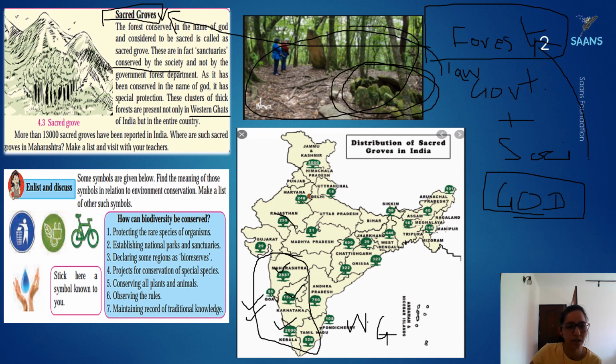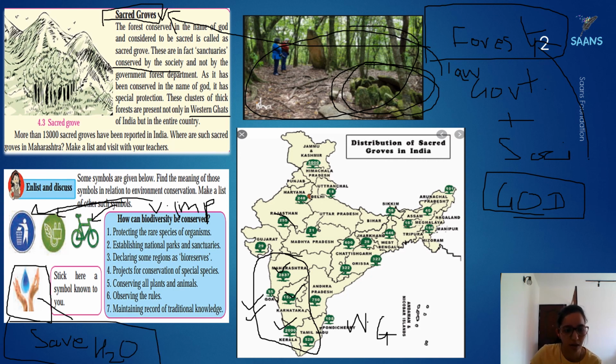Now, coming to these symbols, they are very important. They come for your direct questions like, what does this symbol tell you? You have to look for some more symbols. I'm giving you an answer for this one. This is a symbol that shows you to save H2O. H2O is nothing but water. This symbol means water. For your homework, you are going to tell me what the other two symbols are. I want everybody to have it in their notes.